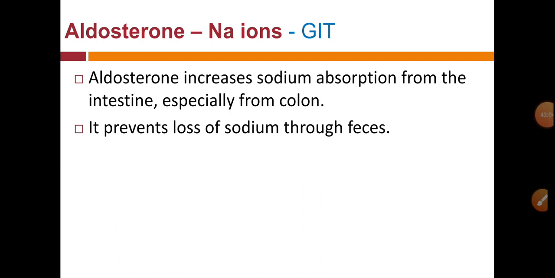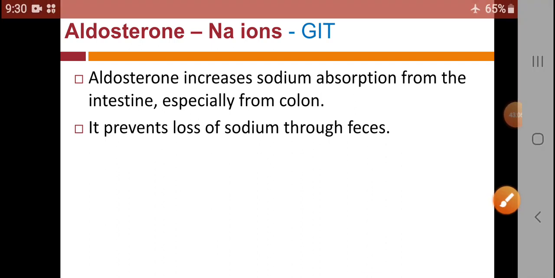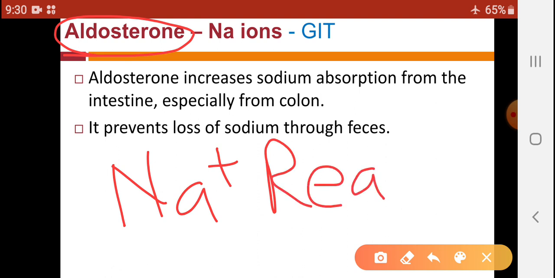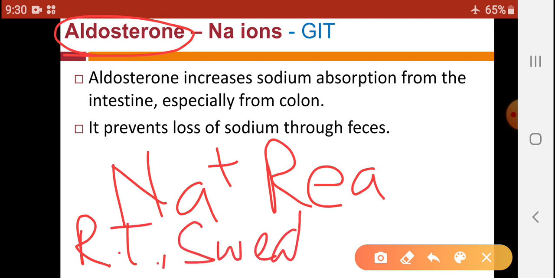So the overall action of aldosterone in our body is reabsorption of sodium from various places, that is from renal tubules, from sweat glands as well as salivary glands, and from the intestine.